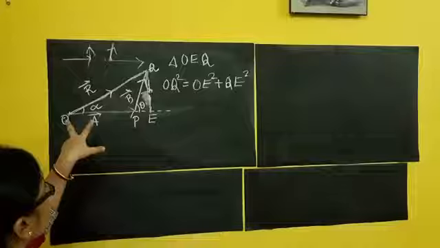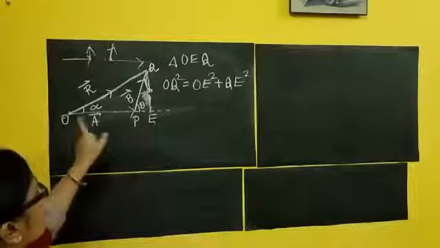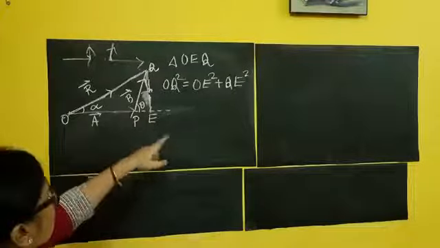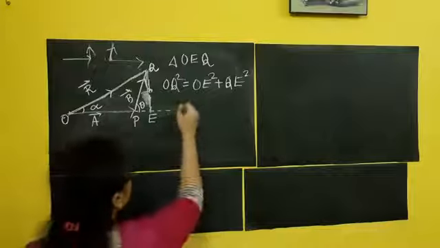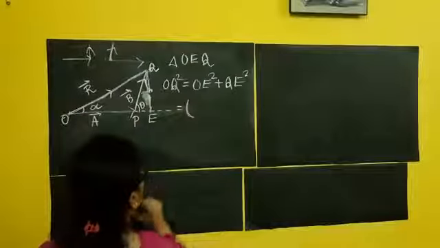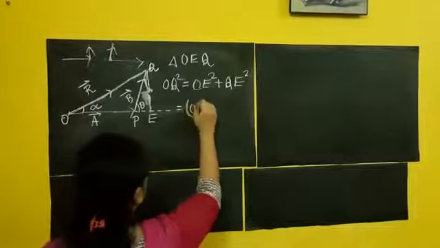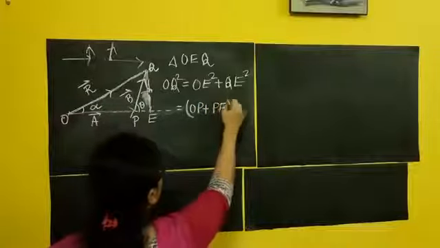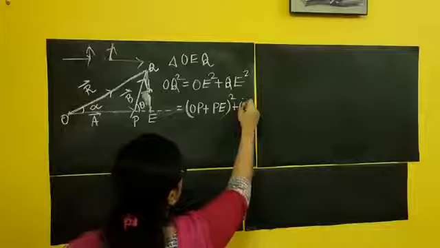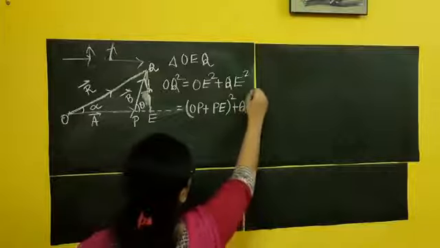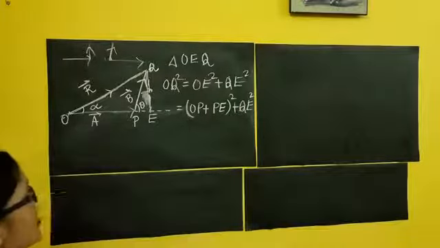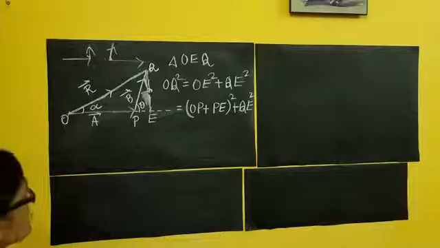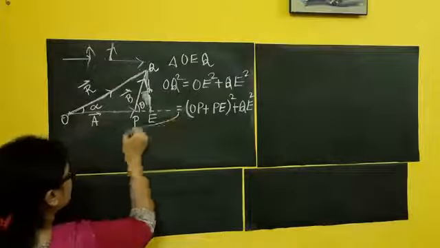OE means OP plus PE. So it can be written as bracket OP plus PE whole square plus QE square, as it is.